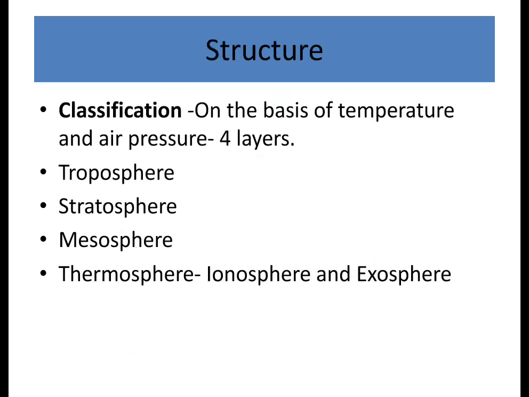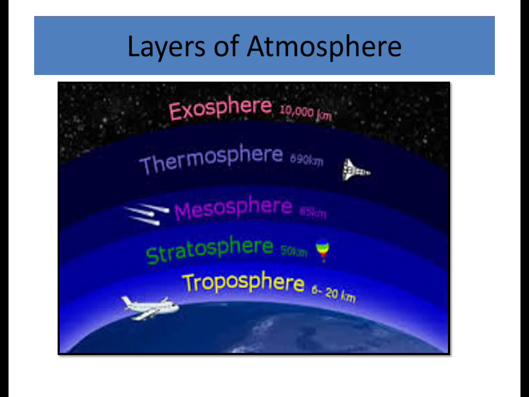Next, we are going to see the structure of the atmosphere on the basis of temperature and air pressure. We have classified the atmospheric structure into 4 layers. These major layers are troposphere, stratosphere, mesosphere, and thermosphere, and this thermosphere can be further classified into ionosphere and exosphere. Let's see in this diagram.